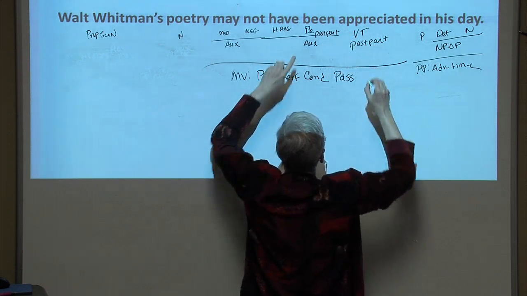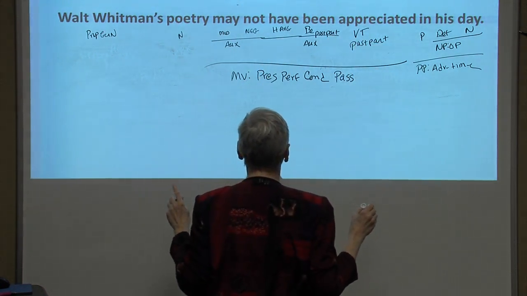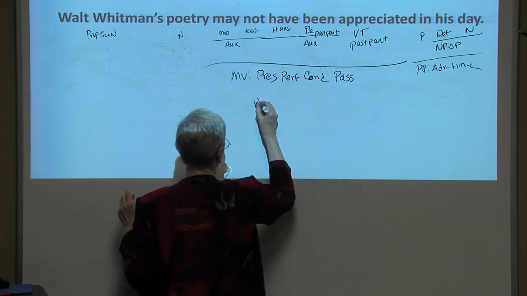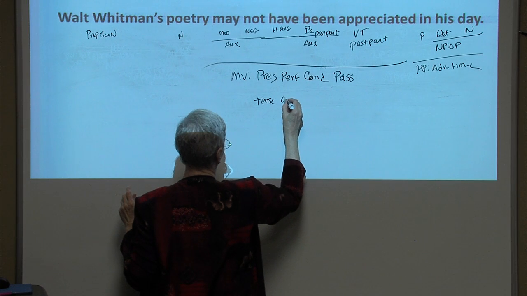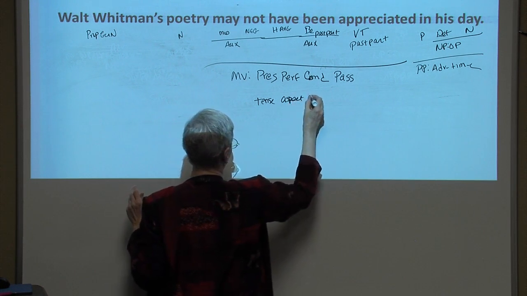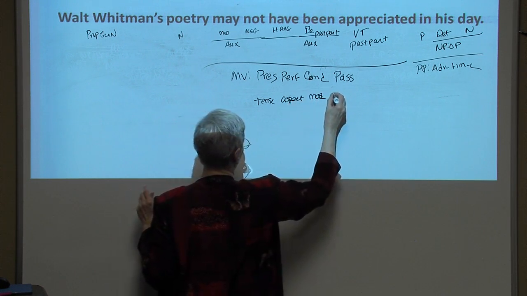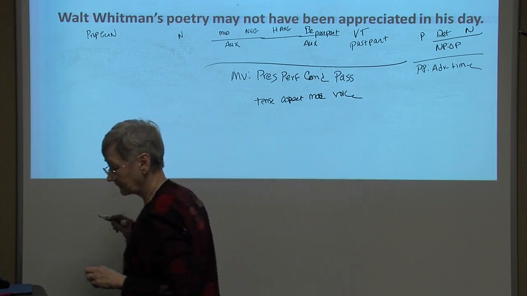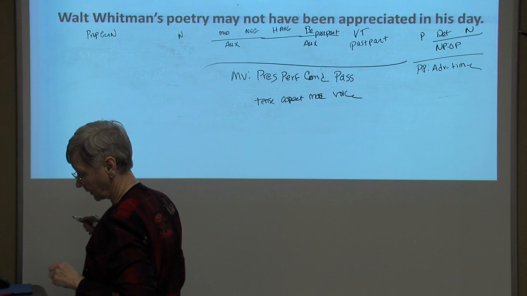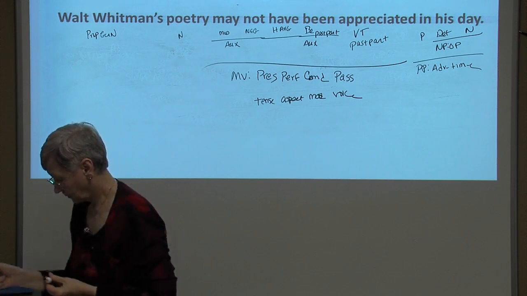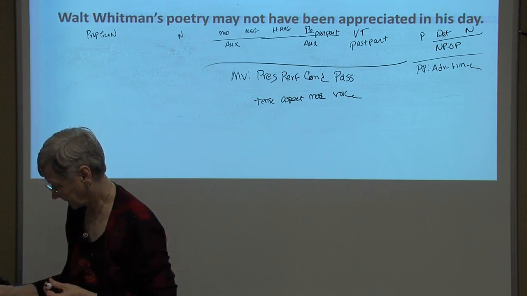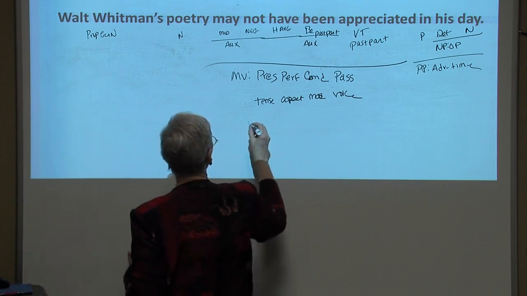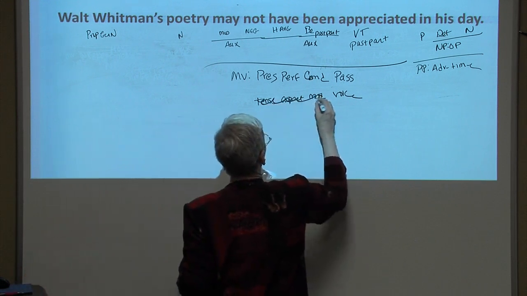Auxiliary be followed by the past participle. Present, perfect, conditional, passive. So we have tense, aspect, mood, and voice. Okay. Present, perfect, conditional, passive. Yes. And so that's just a note for you.